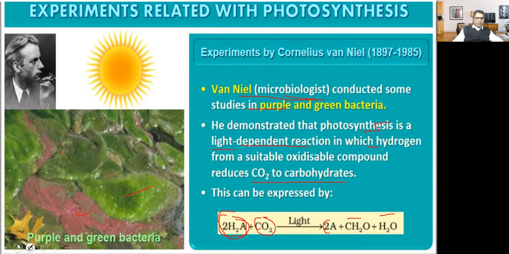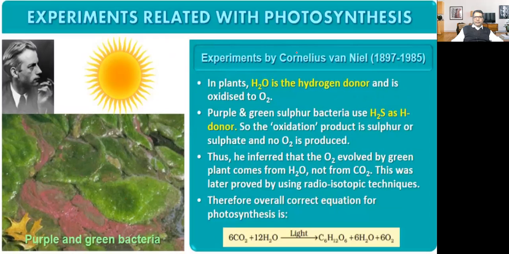So here, in plants, H2O is the hydrogen donor and is oxidized to oxygen. Water is the hydrogen donor and is oxidized to oxygen. So the oxygen which is released here, where is it coming from, carbon dioxide or water? It is coming from water, not from carbon dioxide.